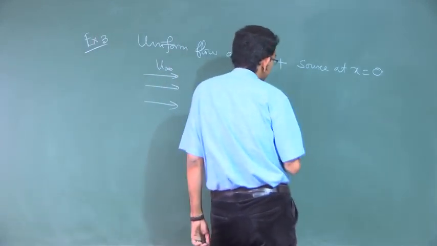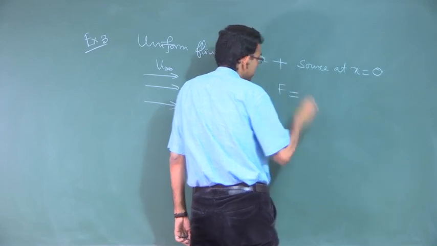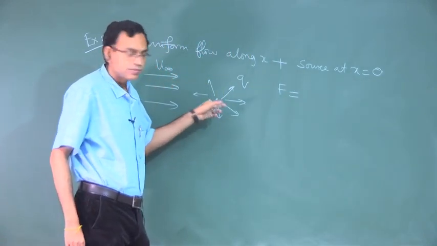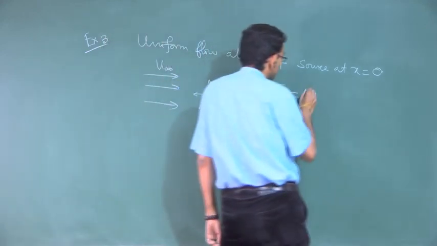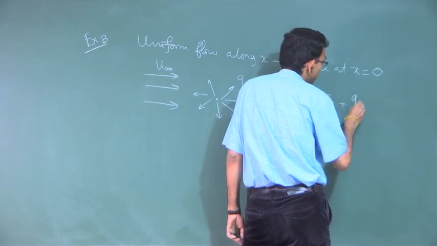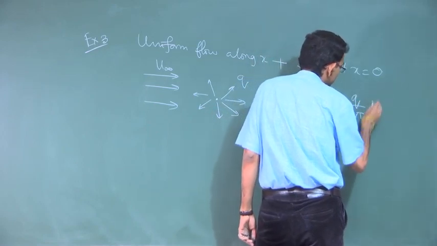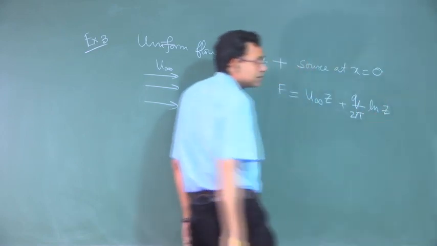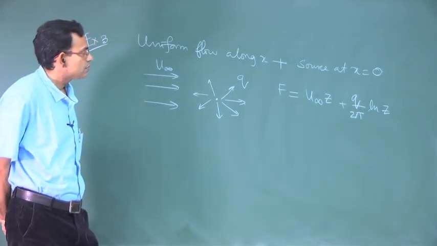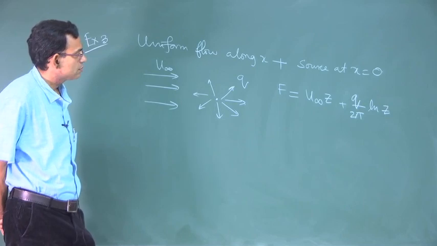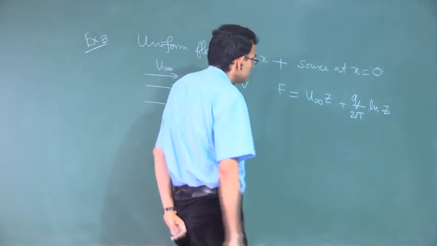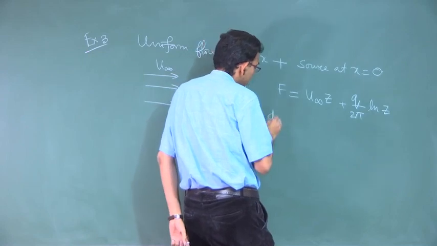So, what is F here? F is equal to F1 plus F2. So, F is u infinity z plus q by 2 pi ln of z. So, what is dF dz?